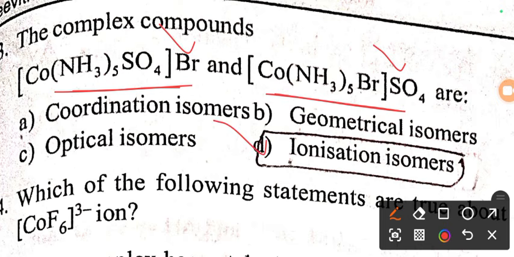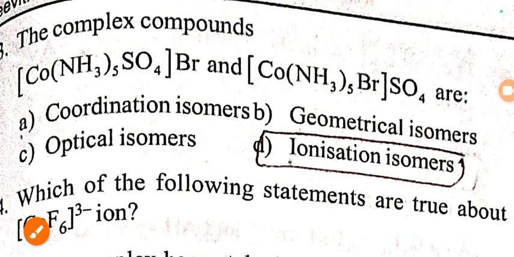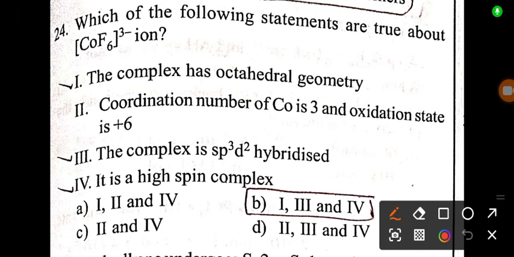Now you can find two complexes. When you dissolve these two complexes in water, you can find two different types of ions. So they are forming ionization isomers. Both the complexes belong to ionization isomers.